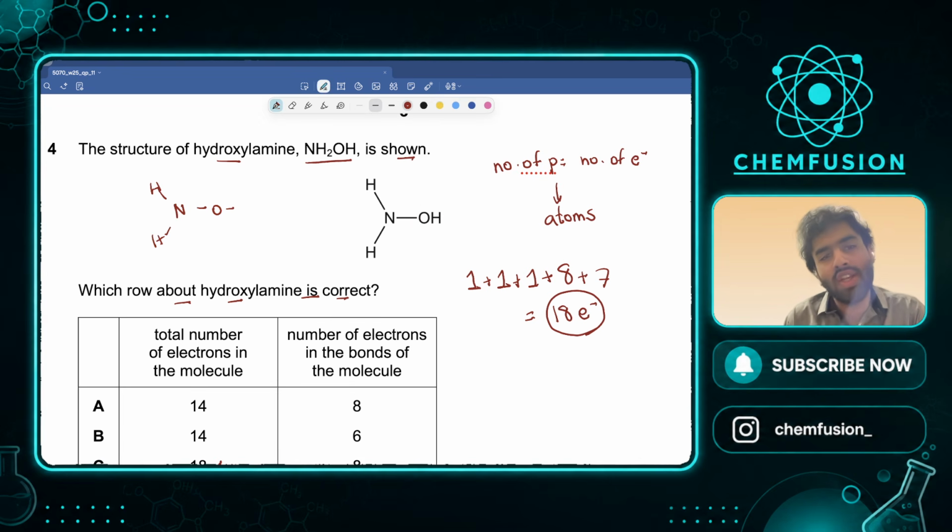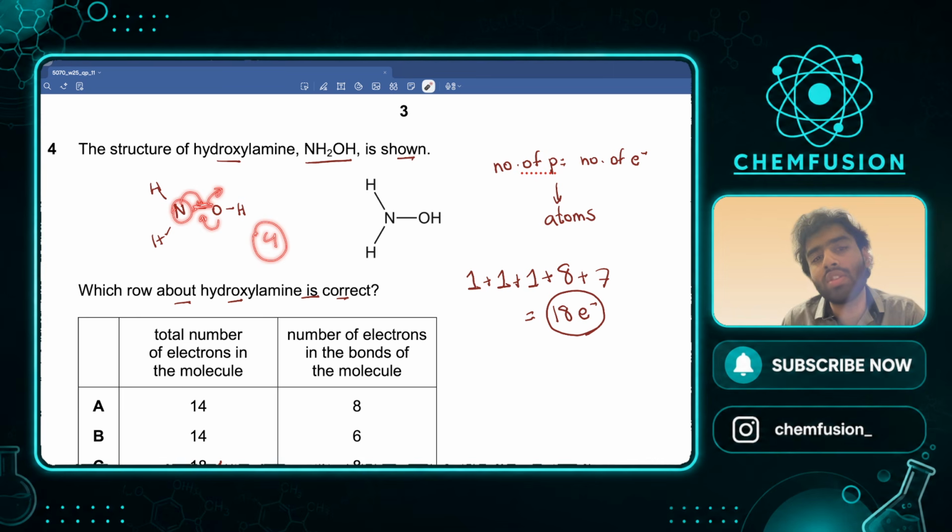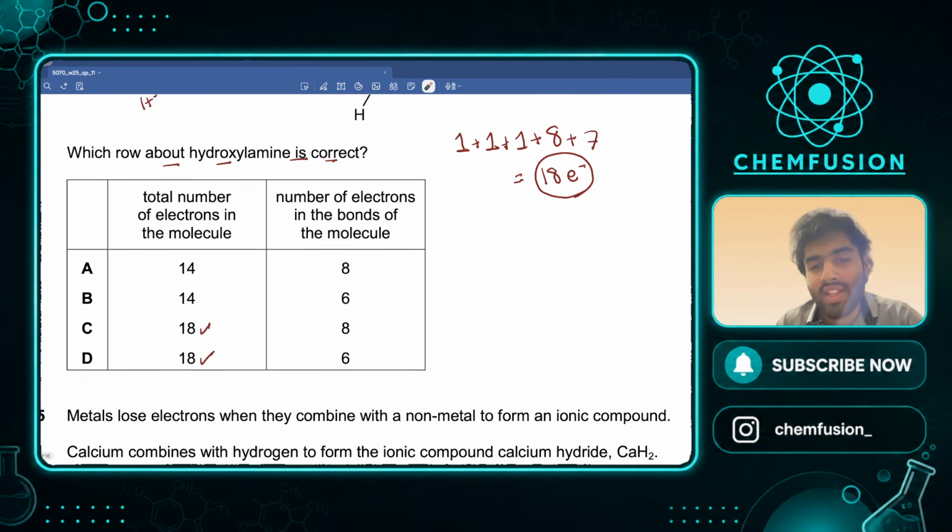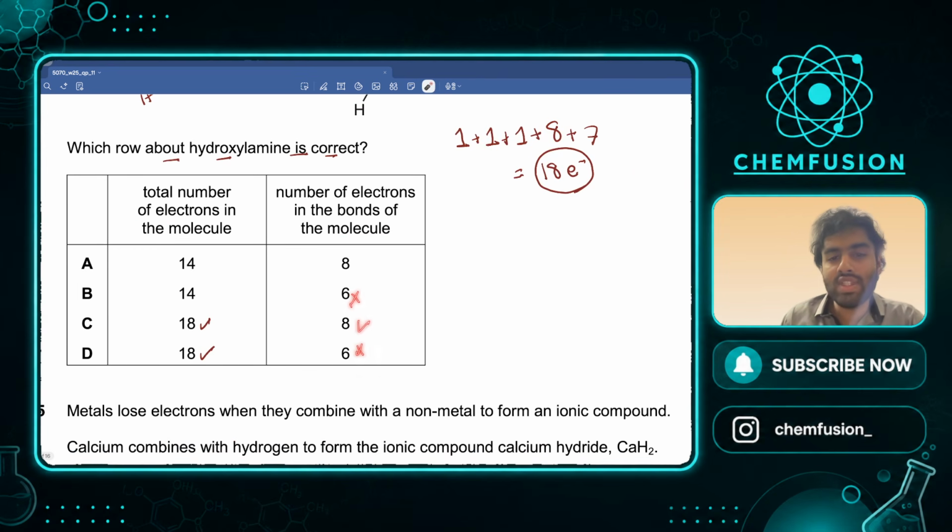N, H2O and H. Now you see 1 bond, 2 bond, 3 bond, and 4 bonds. A single bond means 1 electron coming from nitrogen, 1 coming from oxygen. So each bond is going to have 2 electrons. If it has 4 bonds, it will have 4 into 2, 8 electrons involved in bonding, or 8 bonding electrons, right? So it's not 6, it is essentially 8. So C is the correct option.